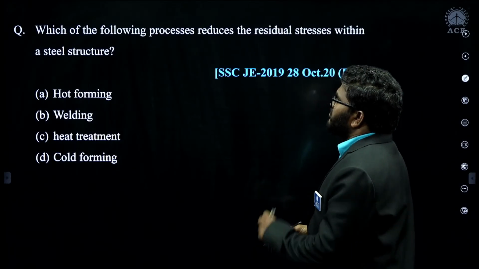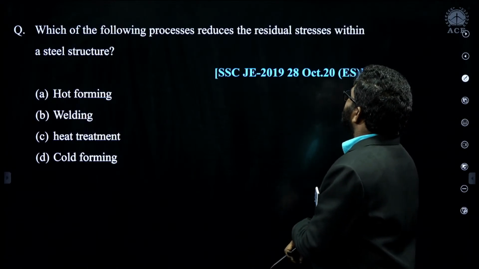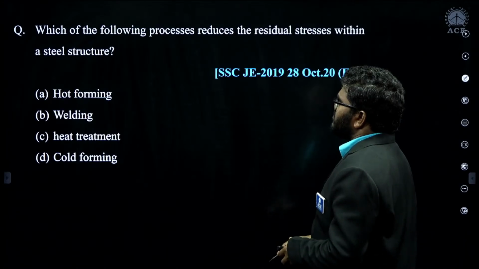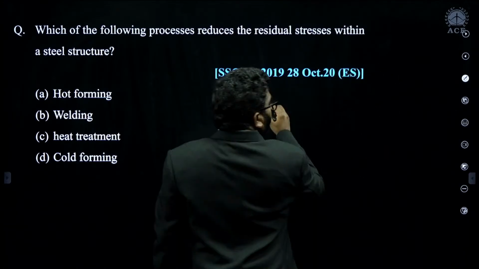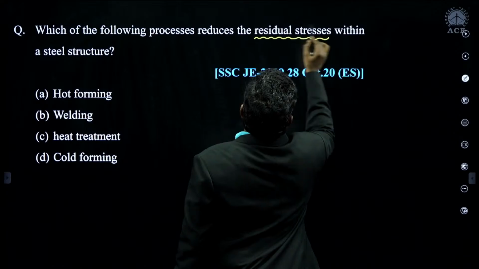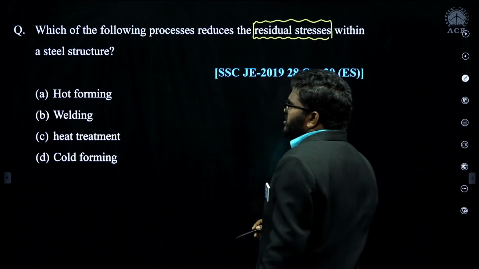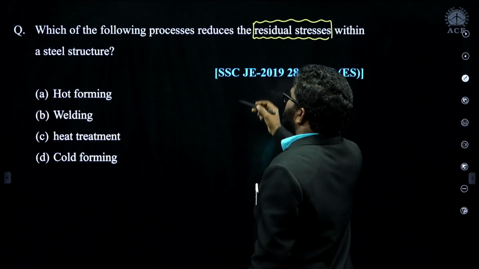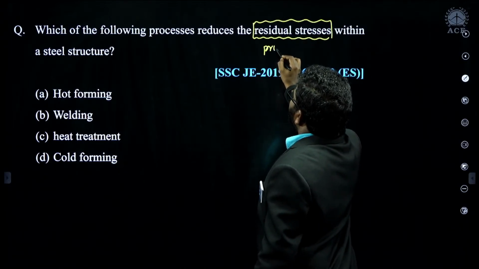Right. Now, which of the following processes reduce the residual stresses within the steel structure? We should remove the residual stresses from the steel structure. Generally, we do a heat treatment process, that is process annealing.